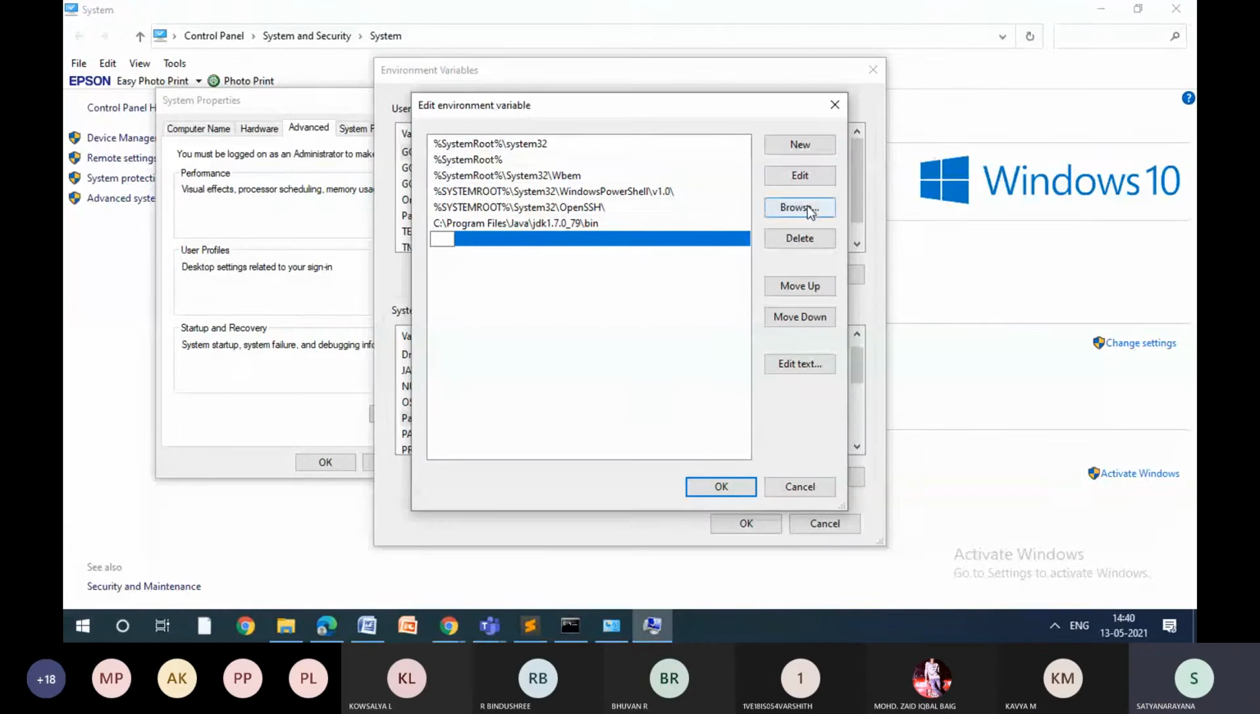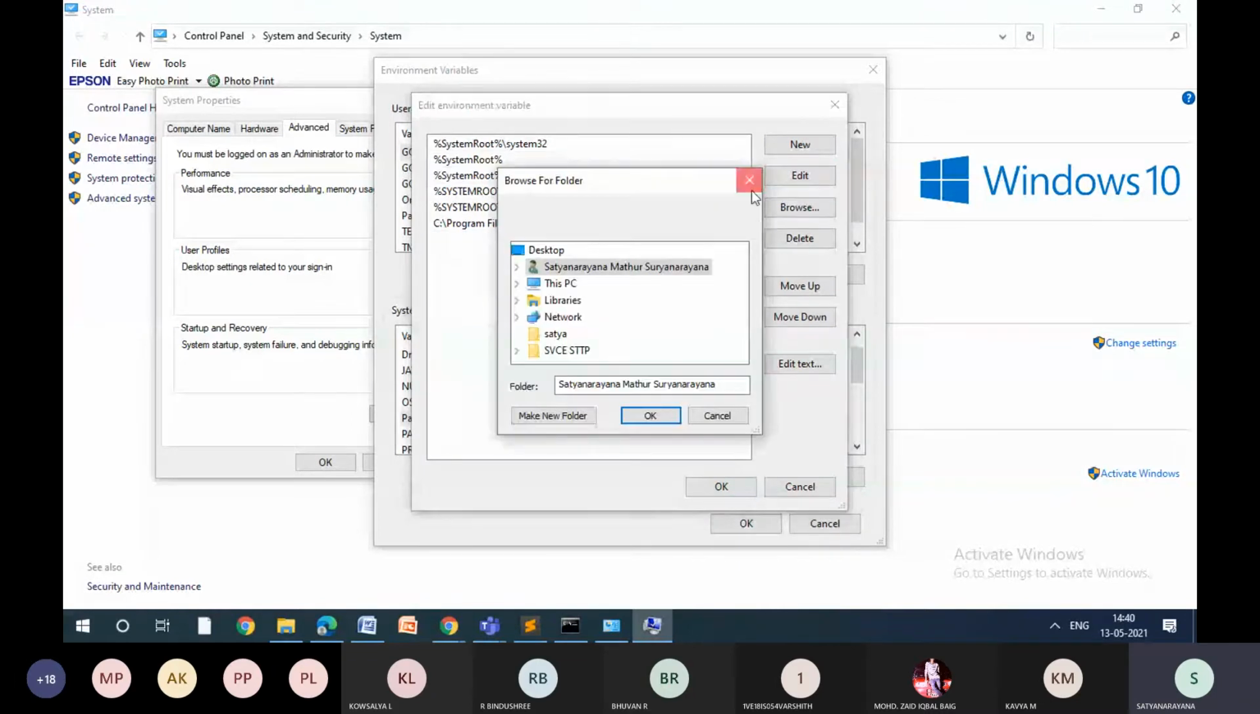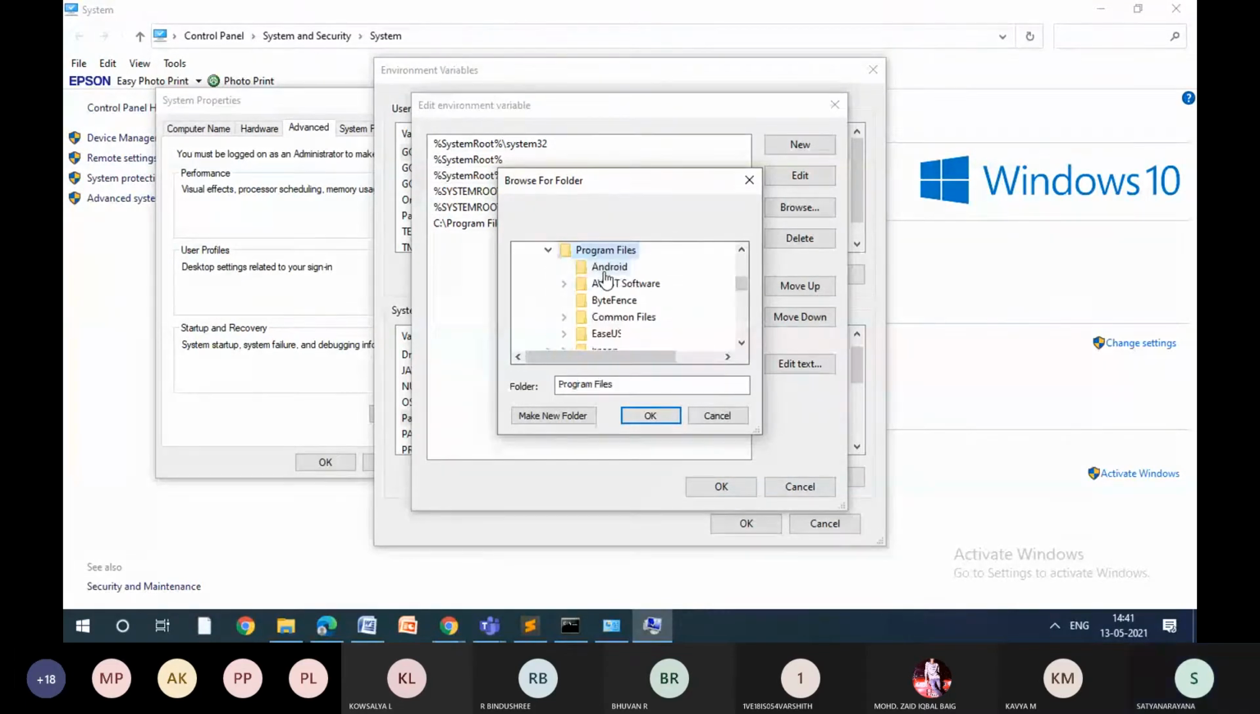In the browse, go to the place where you installed Java. In my case, I have installed in C drive, in program files, in the Java folder, JDK. You select JDK 1.7, whichever version, then bin. Up to bin you need to select.